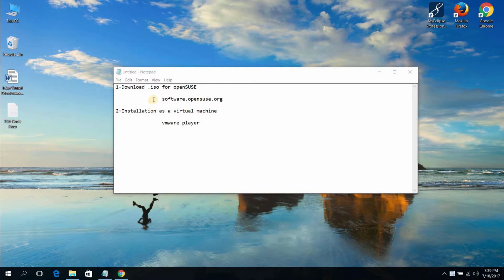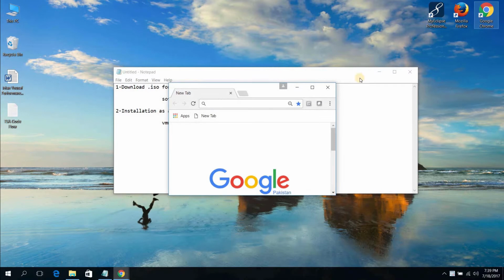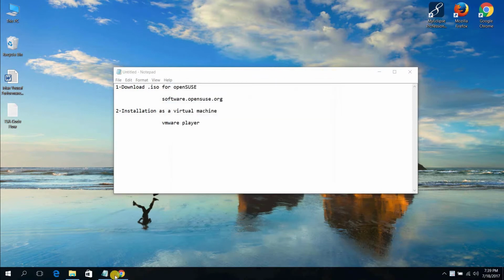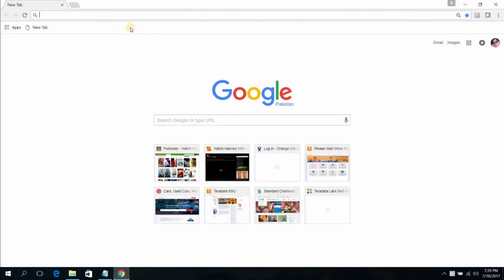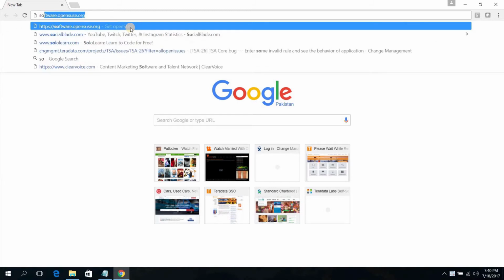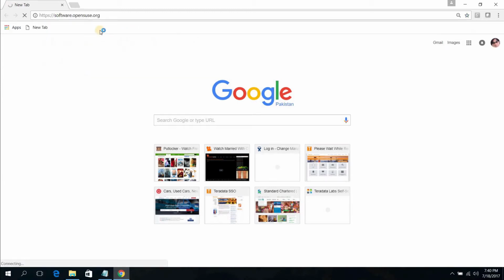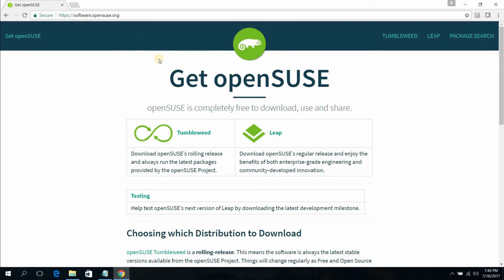So to download the ISO image of this OpenSuse, we need to go to this address. So let's just open our browser. I've already opened it here, so let's just go to this address, which is software.opensuse.org, and here you can see we have two flavors of OpenSuse. One is the Leap and one is this Tumbleweed. So I'm gonna download this Tumbleweed version.